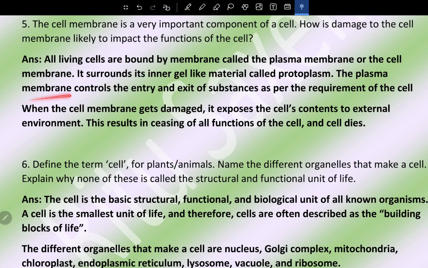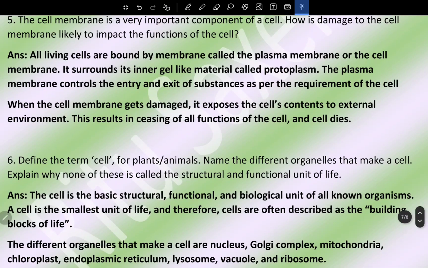The plasma membrane controls the entry and exit of substances as per the requirement of the cell. When the cell membrane gets damaged, it exposes the cell's contents to external environment. This results in ceasing of all function of the cell, and cell therefore dies.